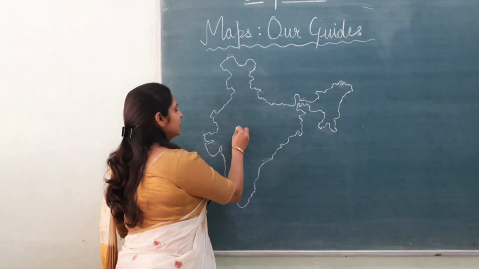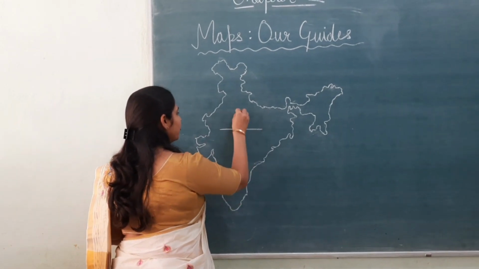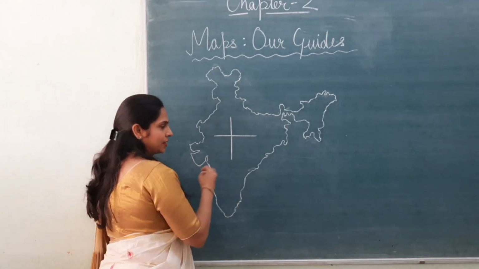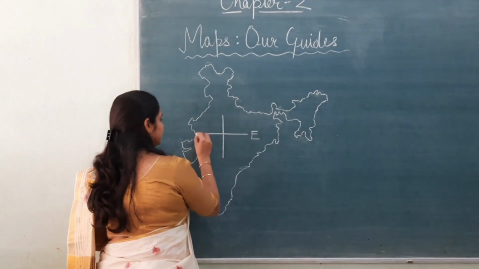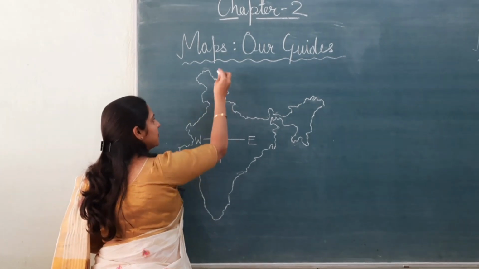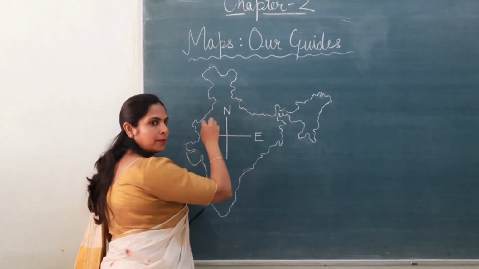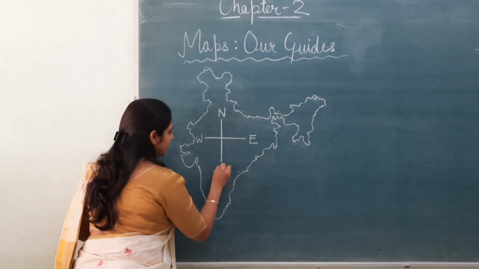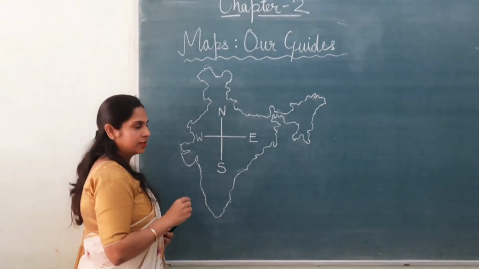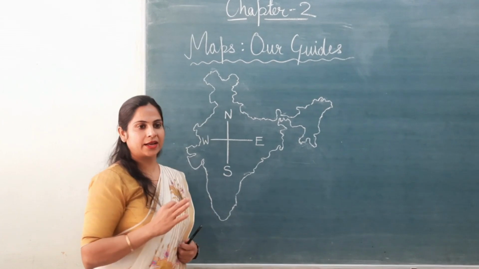See, there are four main directions. This side is east, west, north. The direction on the top is north and the direction at the bottom is south. These are the four main directions.